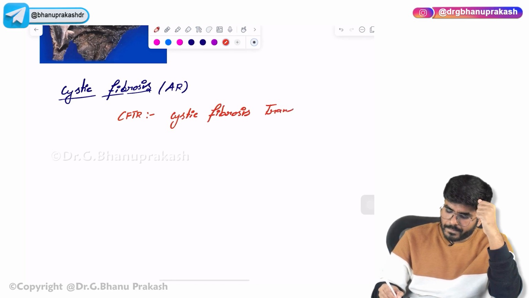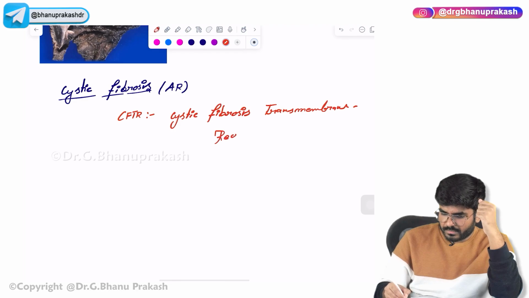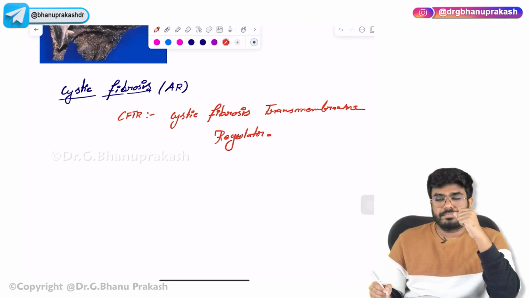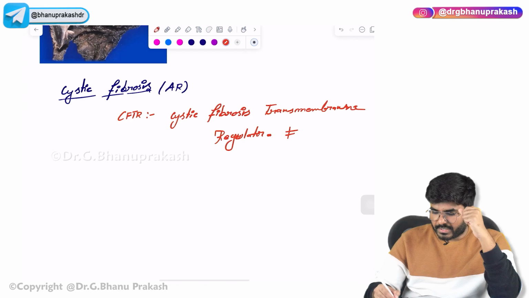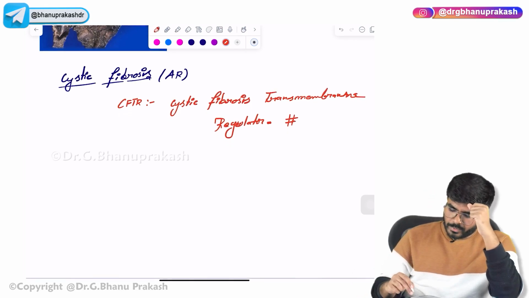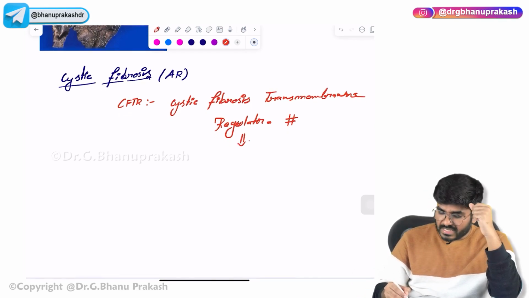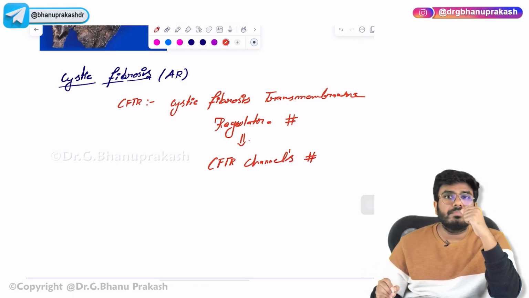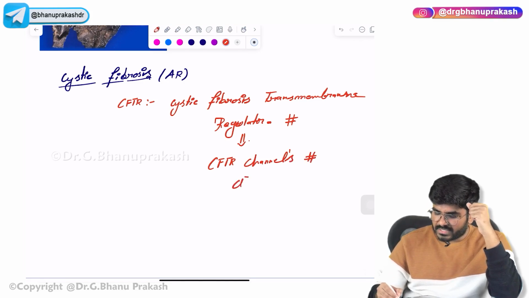transmembrane regulator gene. This gene is mutated. So because of the mutation of this gene, the CFTR channels are going to be defective. What are the CFTR channels? CFTR channels are chloride channels. What is the function of the CFTR channels?